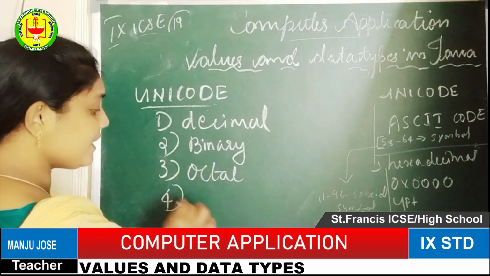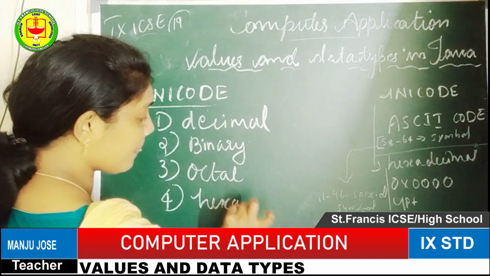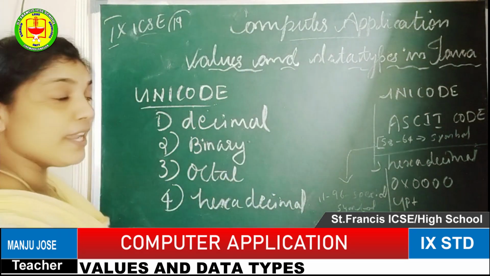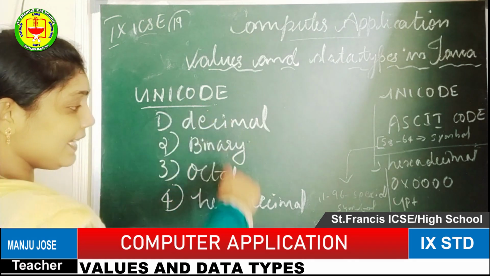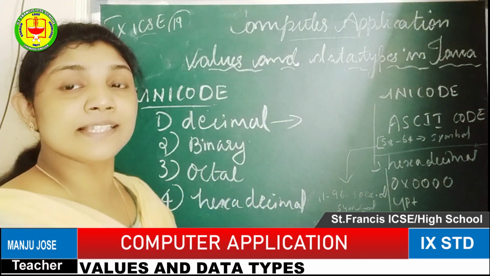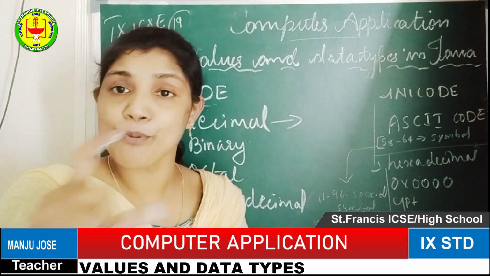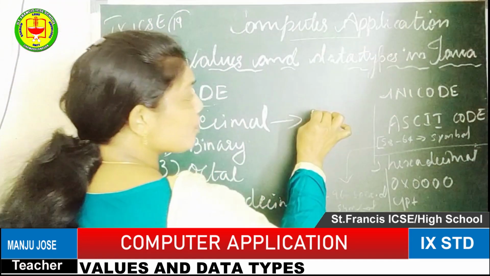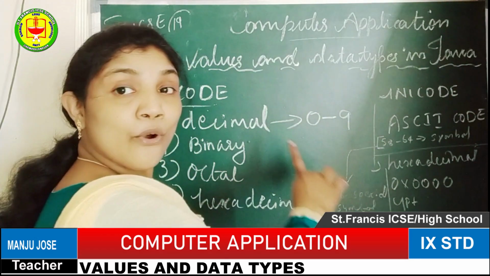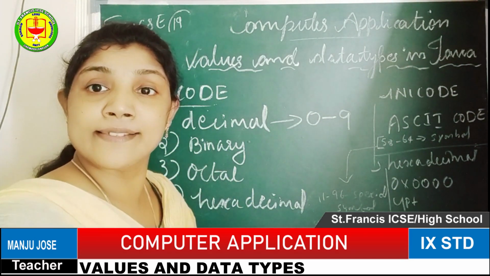The last one is known as hexadecimal. So what is each number? The first one is the decimal number. This group of numbers belongs to 0 to 9. That means the normal integer numbers 0 to 9 are called decimal numbers.